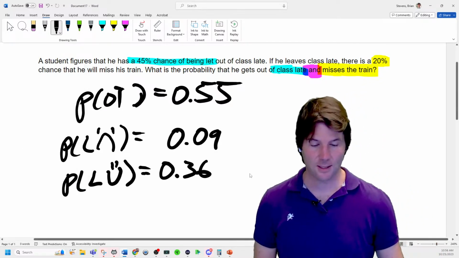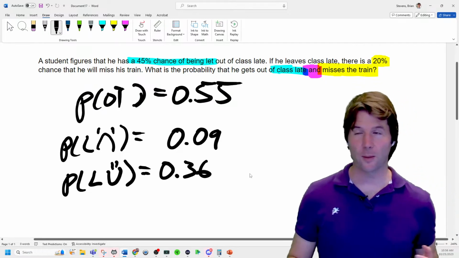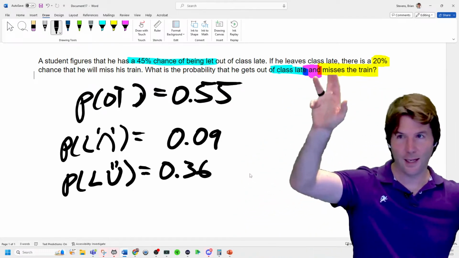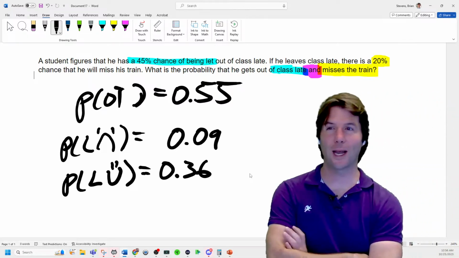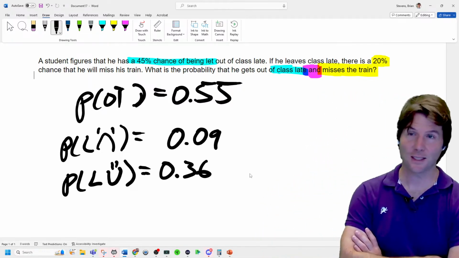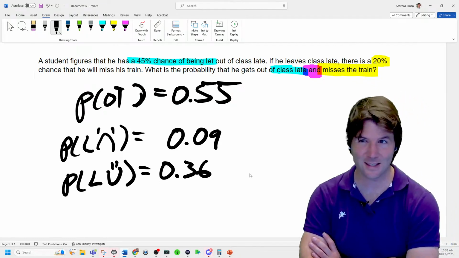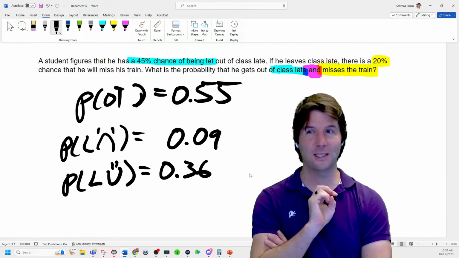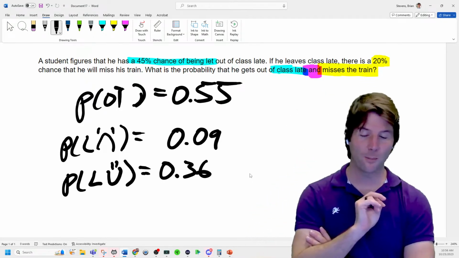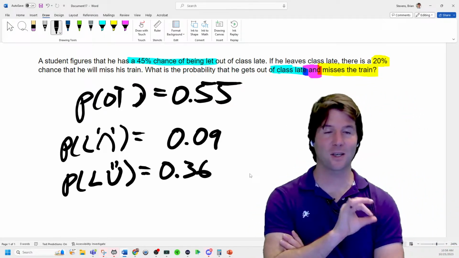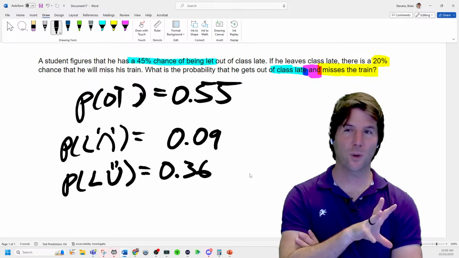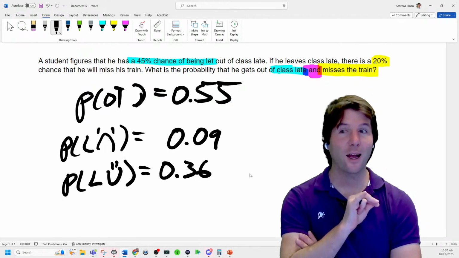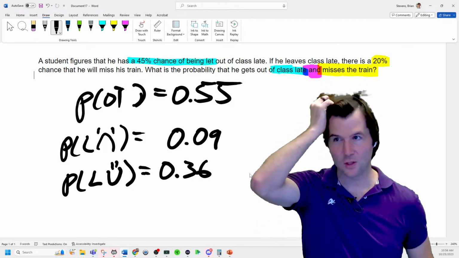If he gets out of class on time, he doesn't miss the train, apparently. That's the way the problem goes. And then we multiplied the probabilities. I've got it highlighted with and in the middle. So you now know the probability. If he gets out of class late, his probability of missing the train is this. So getting out of class late does change the probability technically, because the probability of missing the train if he gets out of class on time is what? This is a weird question to ask with this one, but if he gets out of class on time, what is the probability he misses the train?